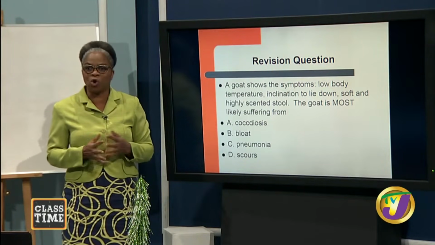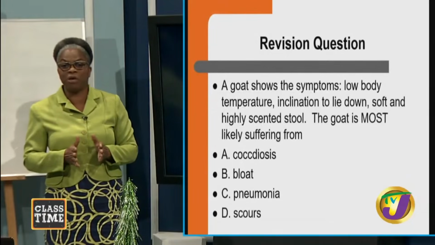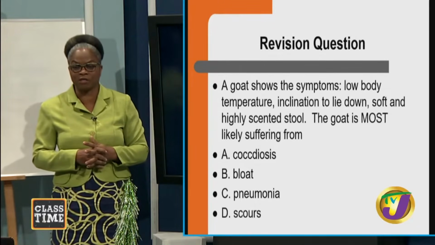A goat shows the symptoms: low body temperature, inclination to lie down, soft and highly scented stool. The goat is most likely suffering from A, coccidiosis, B, bloat, C, pneumonia, D, scours.